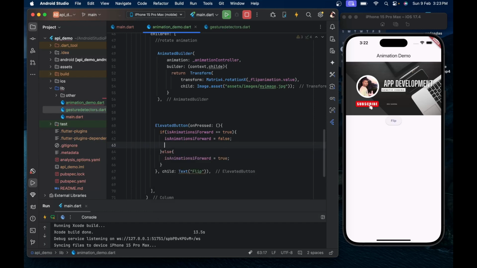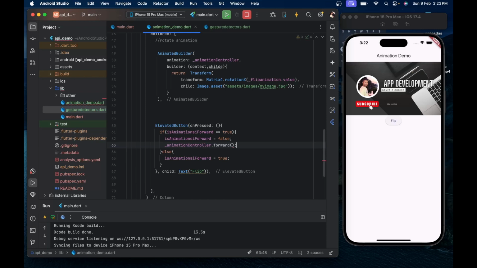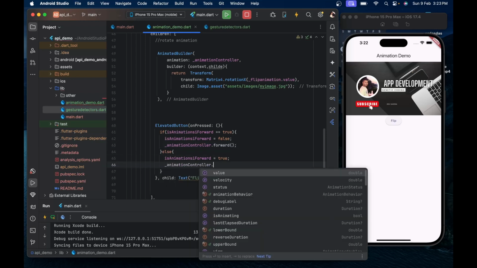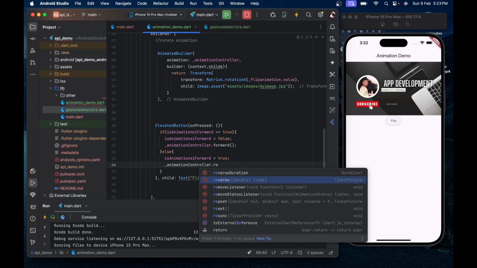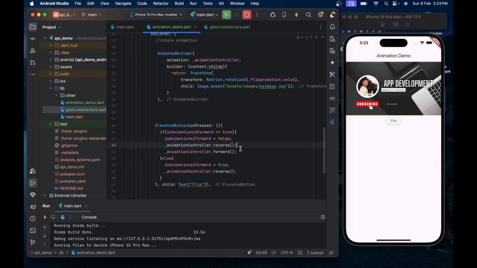To start our animation, use AnimationController.forward, and AnimationController.reverse. If the animation is already forward, then we have already performed the forward process, so we will call reverse here and forward here, like that.